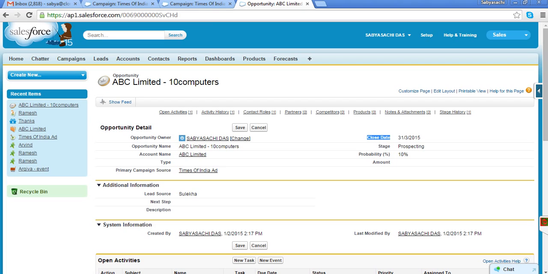Or for an example, I want to know how much business I have done in the last 1 month. So there I can run a report, based on this close date, that shows how much business we have generated in the last 1 month, right? So this is close date.